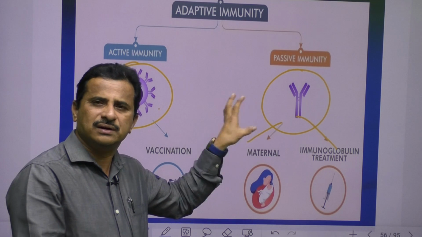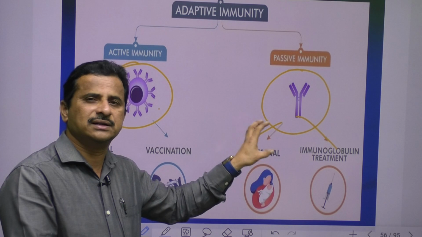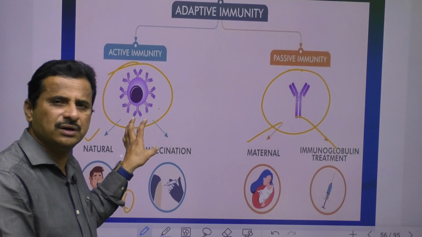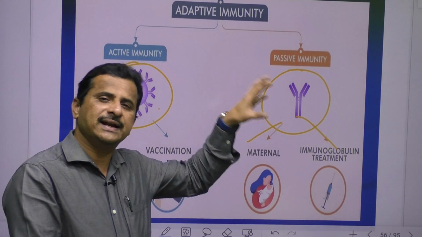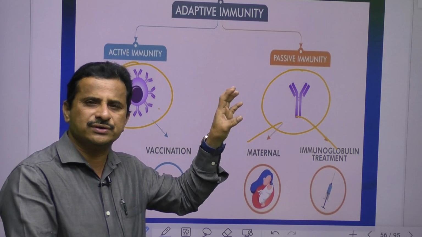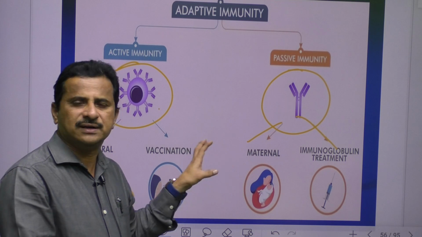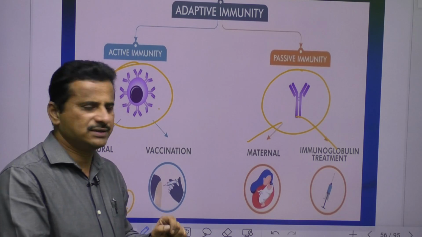So in active immunity, antigen enters, and in response antibodies are produced. In passive immunity, antibodies directly enter our body and target those antigens. In active immunity, our body produces its own antibodies. In passive immunity, antibodies are produced somewhere, in some other person, and they enter our body. So this concept of antigens and antibodies is very, very important.